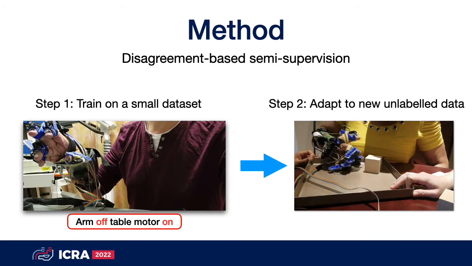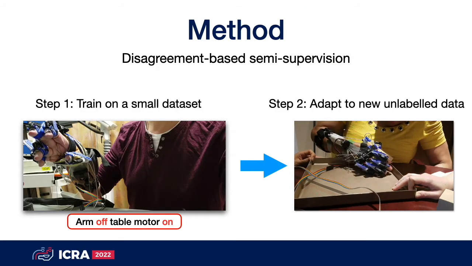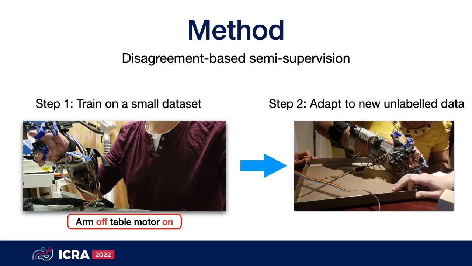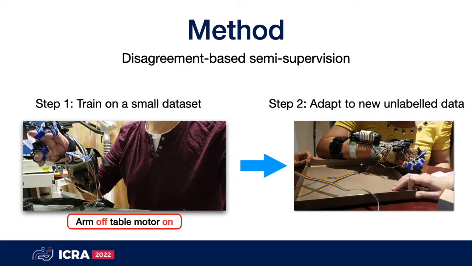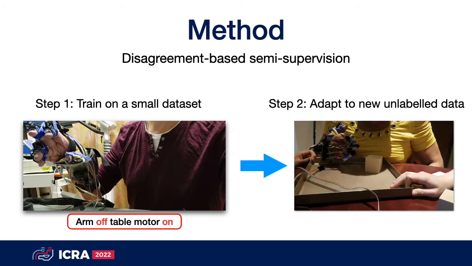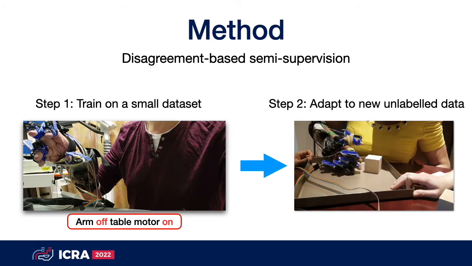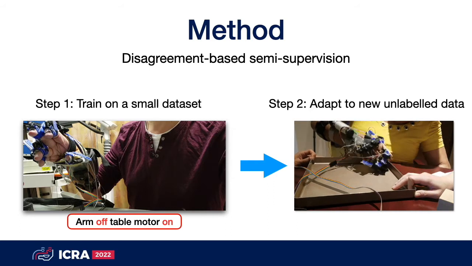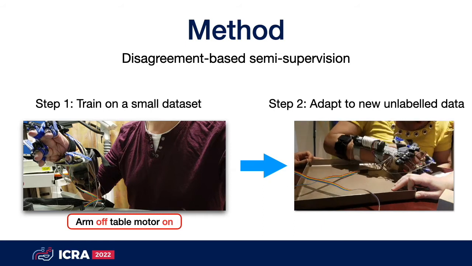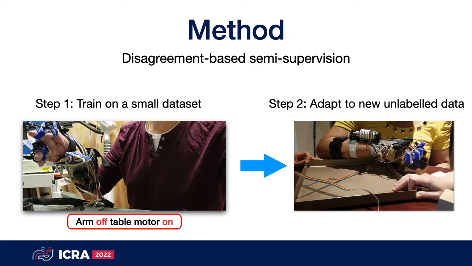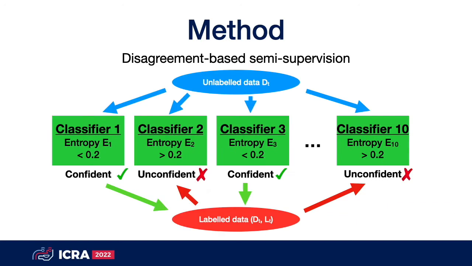In our method, we use semi-supervised learning. The idea is to only train on a small initial dataset, and after the patient has started using the device, let the device adapt to and update itself with new unlabeled data. In our case, we only collect data for arm off table and motor on.